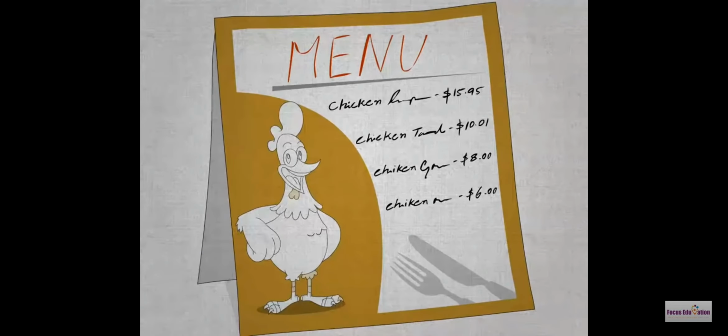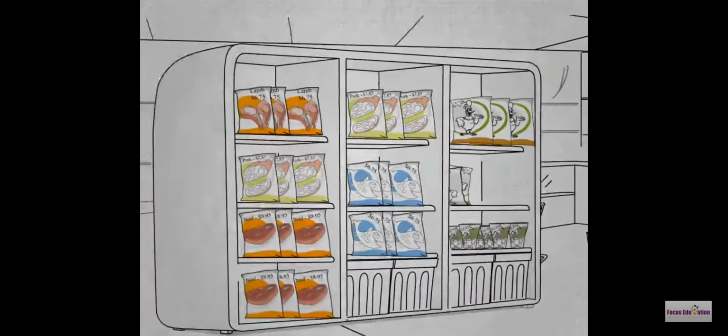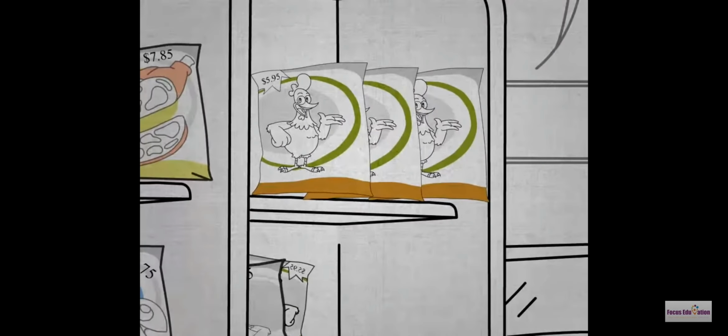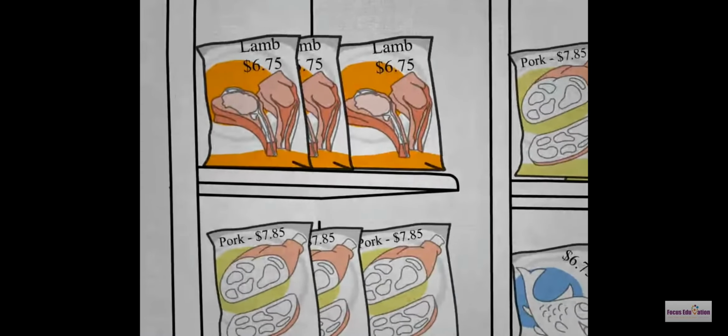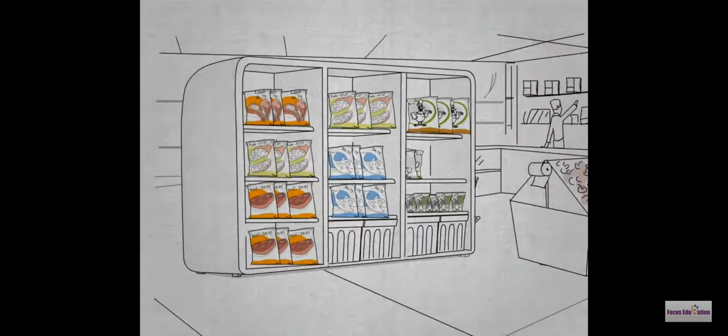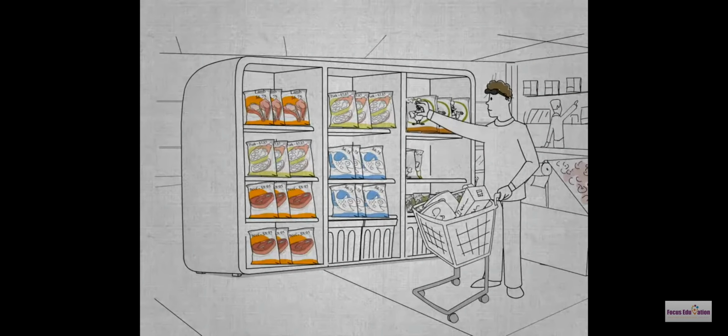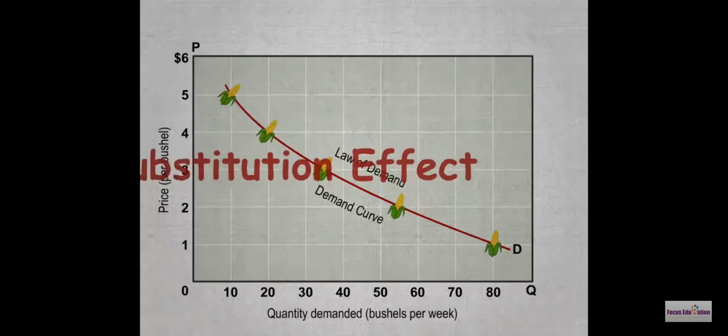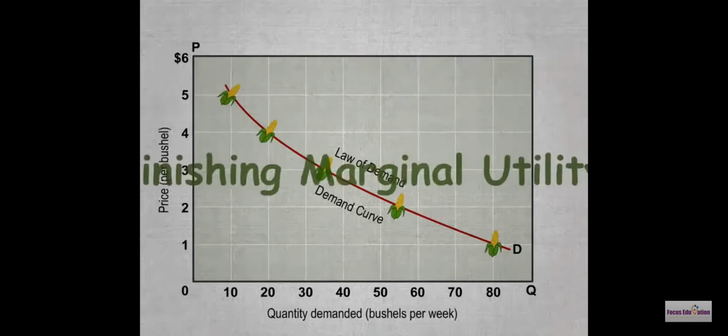For example, a decline in the price of chicken will increase the purchasing power of consumer incomes, enabling people to buy more chicken. This is the income effect that price decline has on demand. At a lower price, chicken is relatively more attractive, and consumers tend to substitute it for pork, lamb, beef, and fish. This is the substitution effect that price decline has on demand. Income and substitution effects combine to make consumers able and willing to buy more of a product at a low price than at a high price. It thus becomes clear how price and quantity demanded are inversely related.